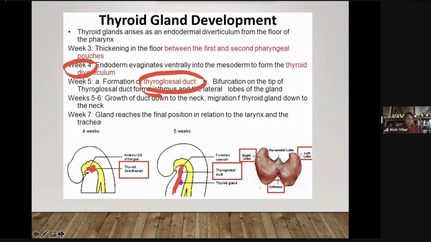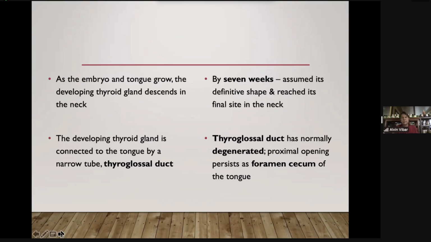At week 7, the developing thyroid gland will reach its final position in the neck area. So those are important concepts to remember. With the growth of the embryo and the tongue, the developing thyroid gland will start to descend in the neck. Initially, the developing thyroid gland is connected to the tongue by a narrow tube. We call it the thyroglossal duct.